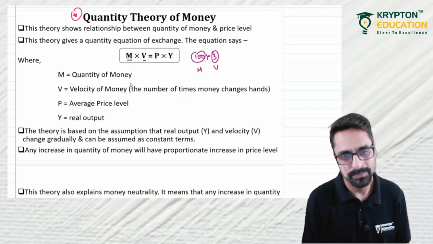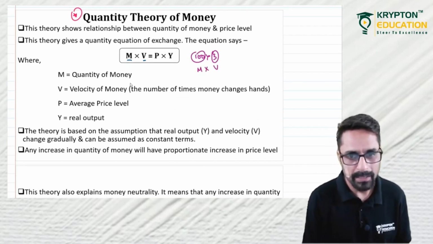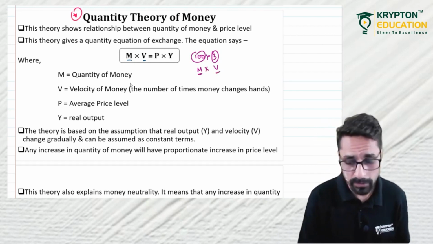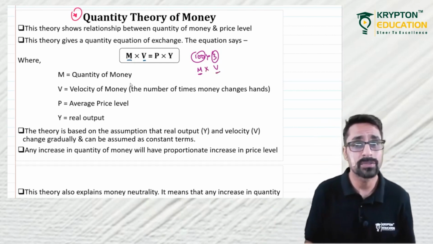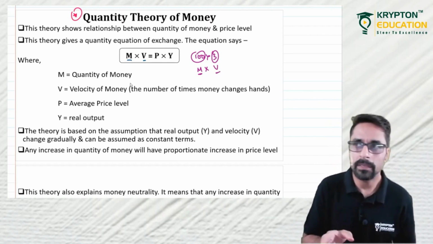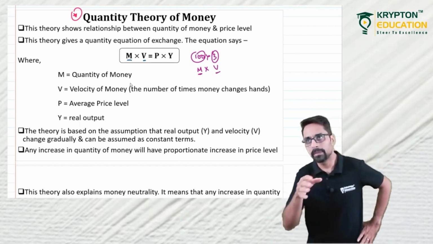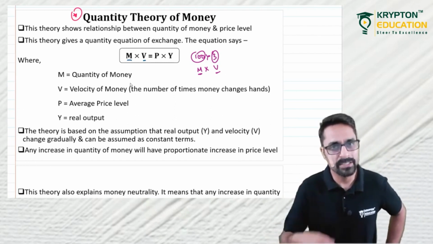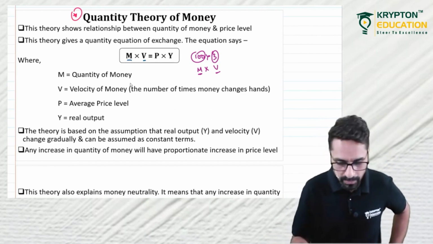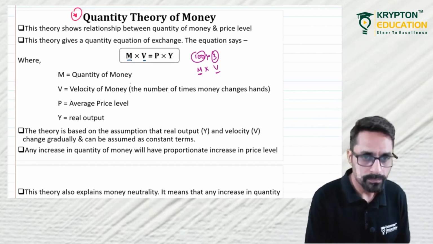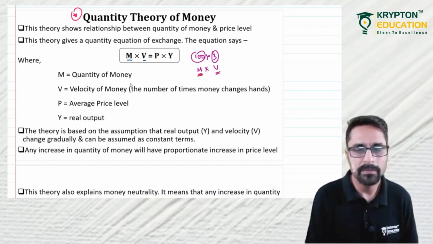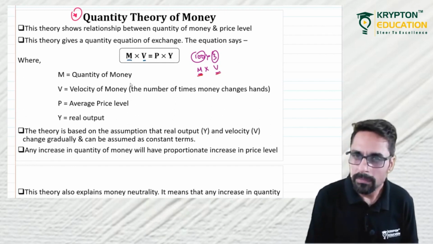Are you getting this? M is the quantity of money, V is the velocity of money, the number of times money is changing hands. We have studied the concept of velocity in the last lecture. If we multiply the quantity of money with the velocity of money, what are we getting? 100 into 3, we are getting 300.